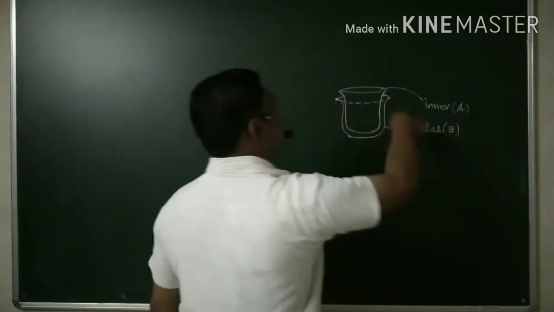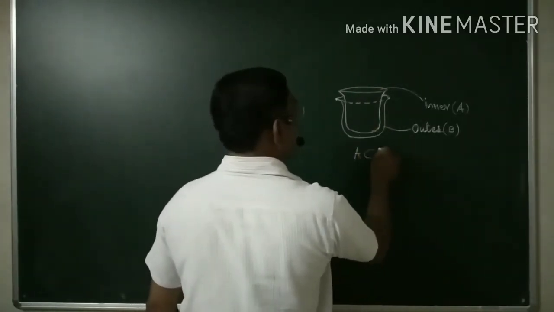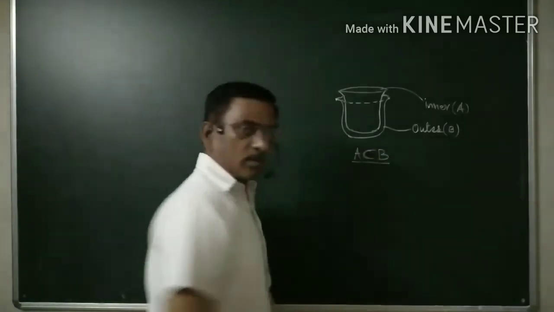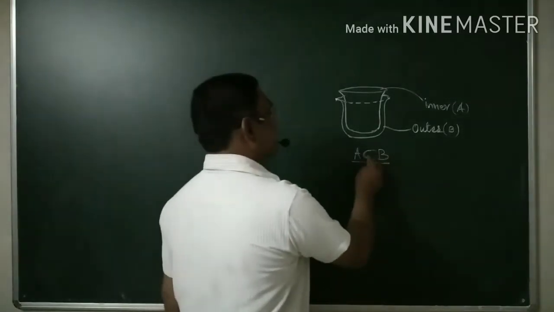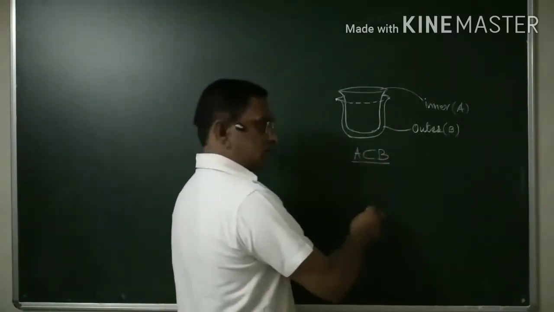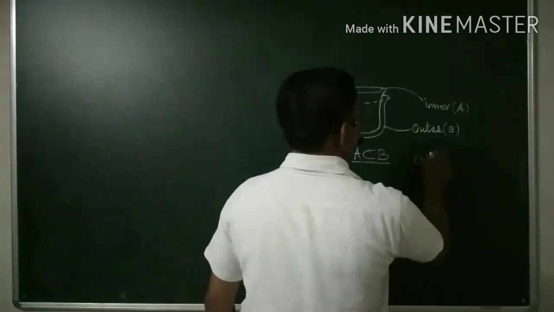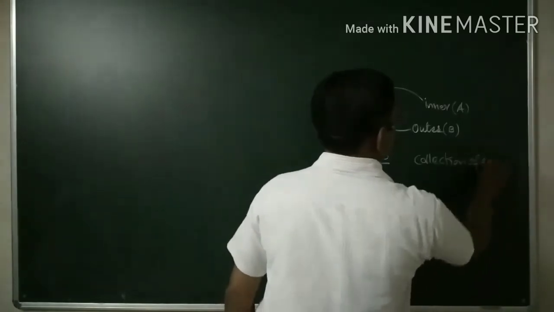Then such a situation is that A is a proper subset of B. This is what we call here: A is a proper subset of B. An example is a collection of glasses.